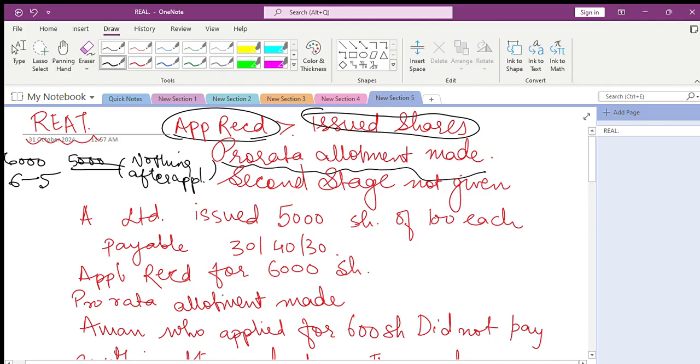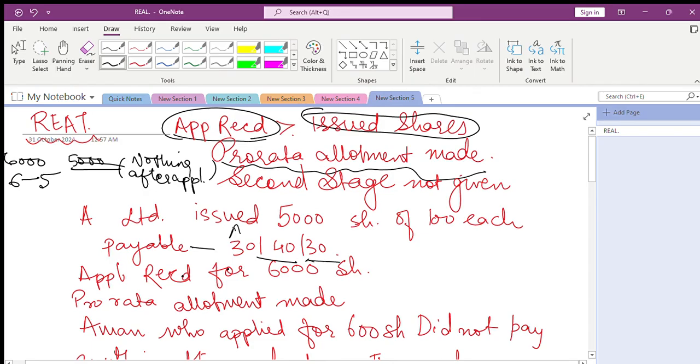Let's take an example. A Limited has issued 5,000 shares of 100 each, payable as follows: 30, 40, 30.